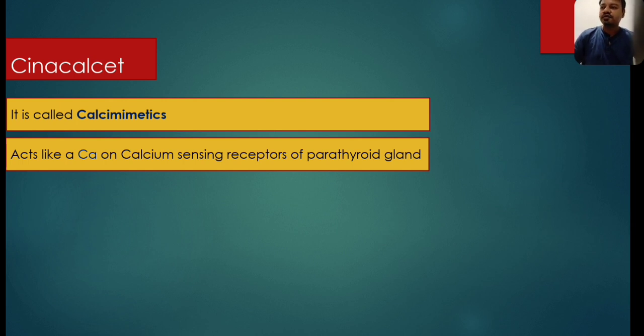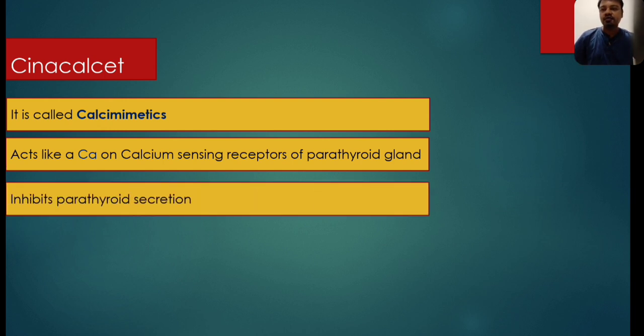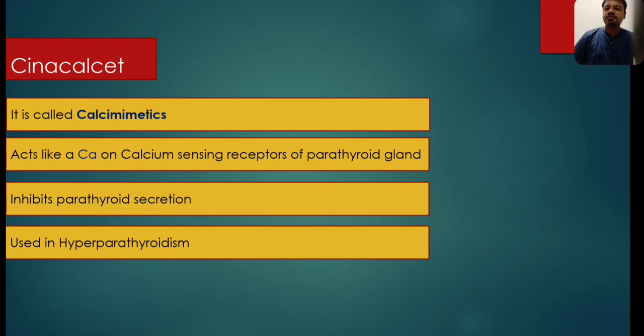So where we need to decrease the parathyroid level, in case of hyperparathyroidism, it is used. It is not very useful in osteoporosis, except osteoporosis due to hyperparathyroidism.